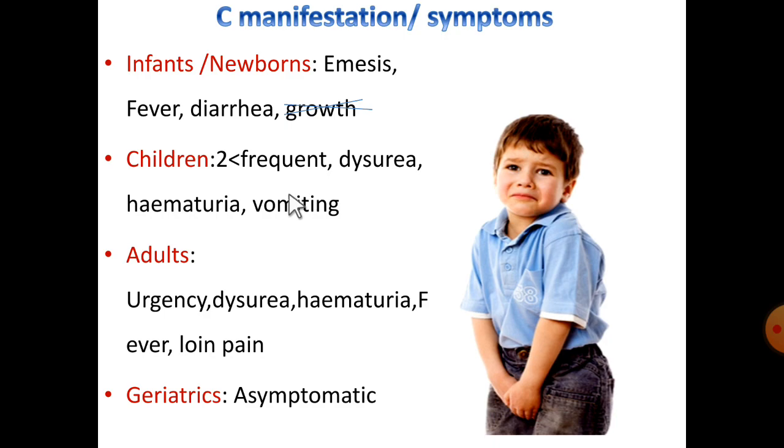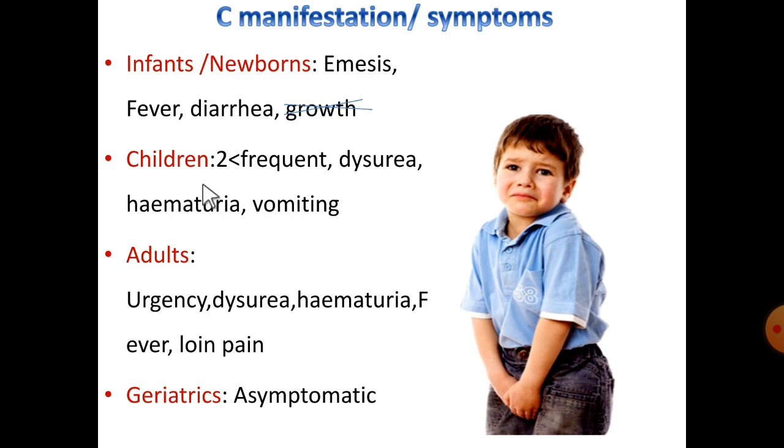Coming to symptoms. So here the classical symptoms are exhibited by the adults: urinary urgency, dysuria, hematuria, fever, low back pains are the classical symptoms. Such symptoms are absent in infants or newborns. They will exhibit different symptoms: emesis, fever, diarrhea, inhibition of growth.